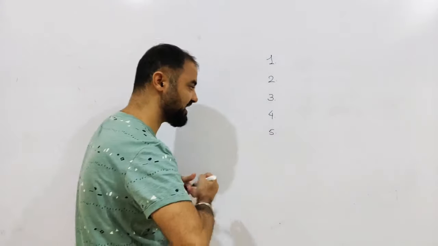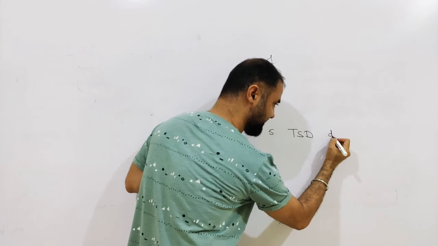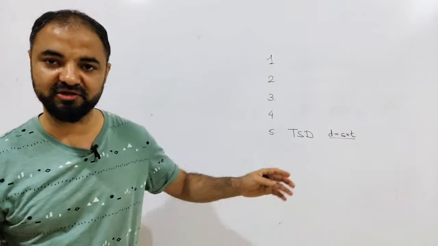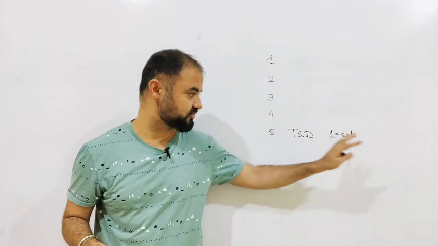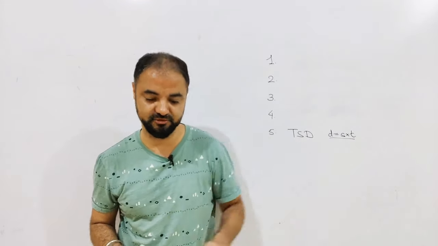For example, at number 5, we have time, speed, distance. Time, speed, distance have only one formula. Distance is speed into time. And that's my favorite topic because I reduce everything to distance, speed, time. You give me any question, I'll convert that into this question.